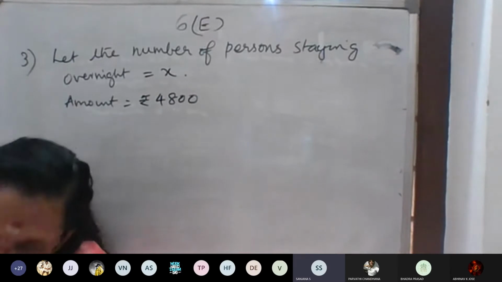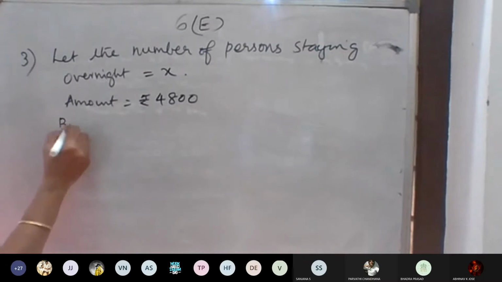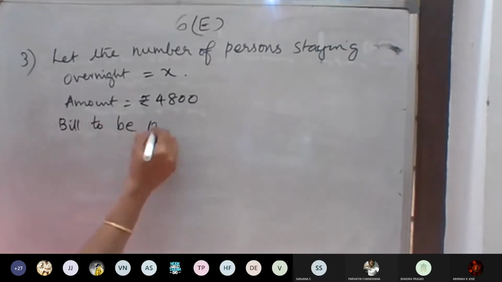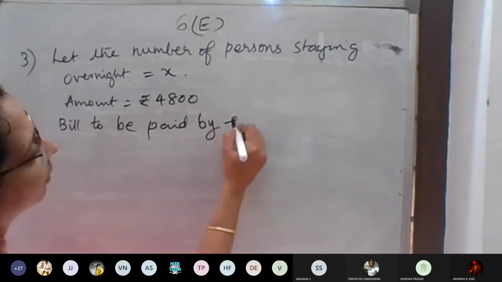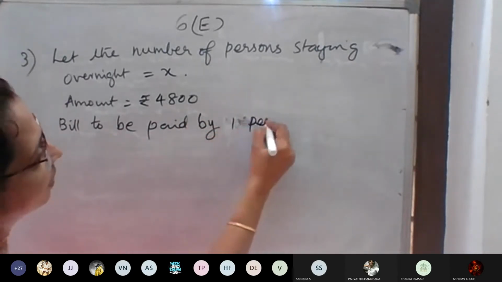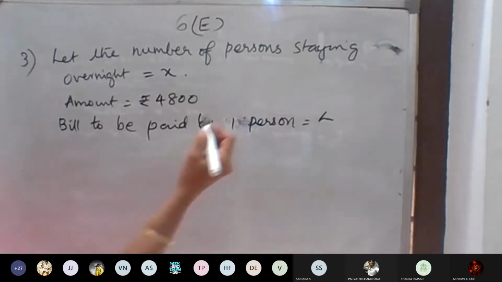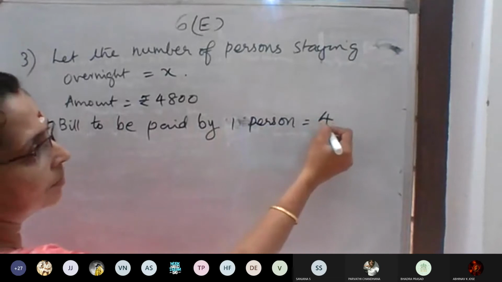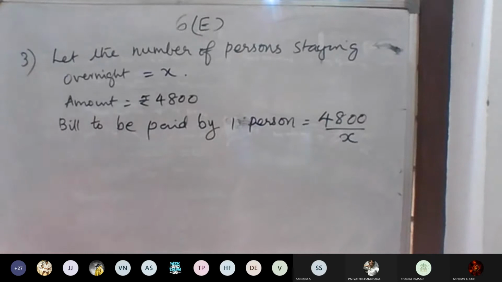Bill to be paid by one person is equal to 4,800 divided by x, isn't it?